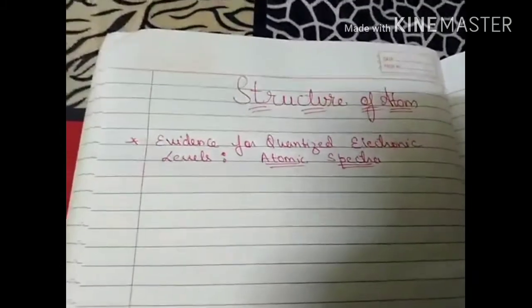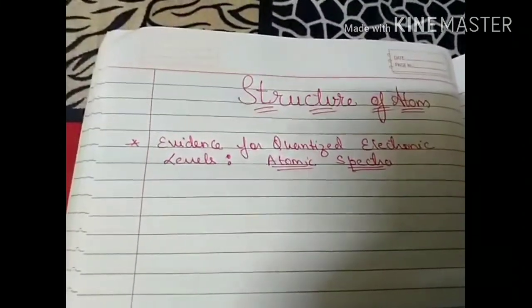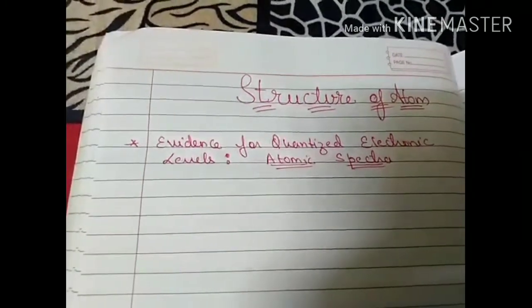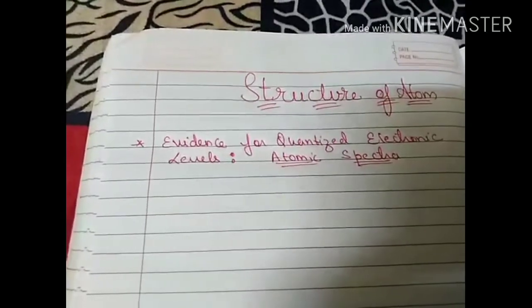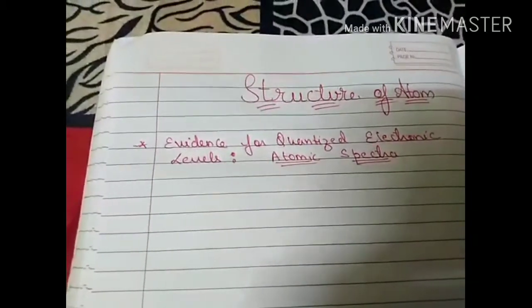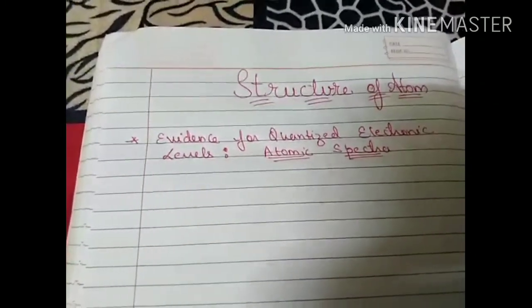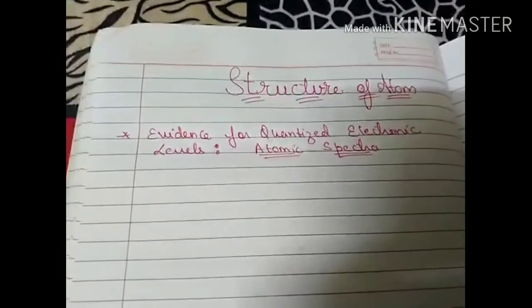So Einstein in 1905 put forward a common idea that electromagnetic radiation or light has dual character: in some cases it will behave as a wave, and in some cases light will behave as a particle.